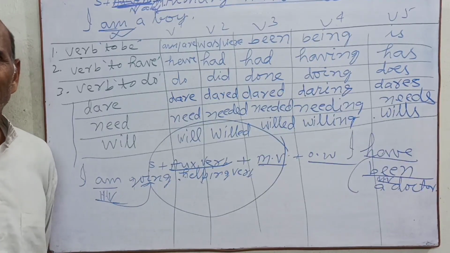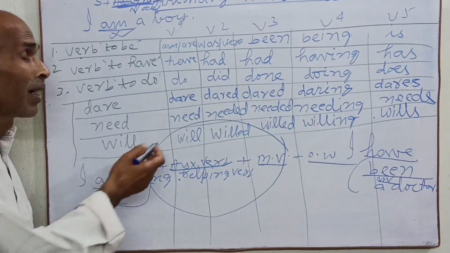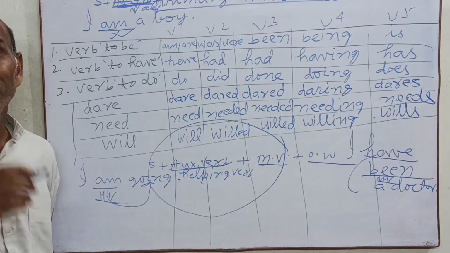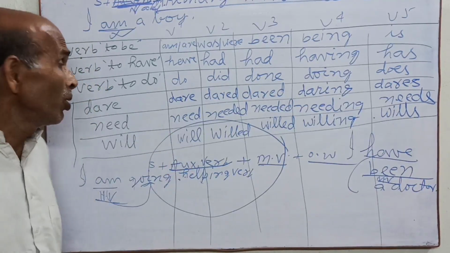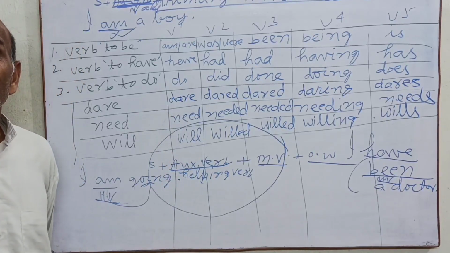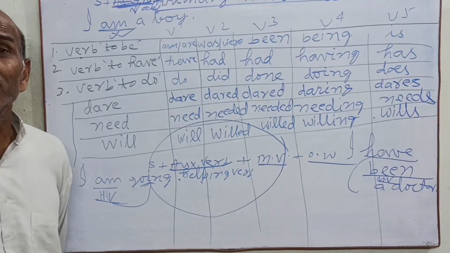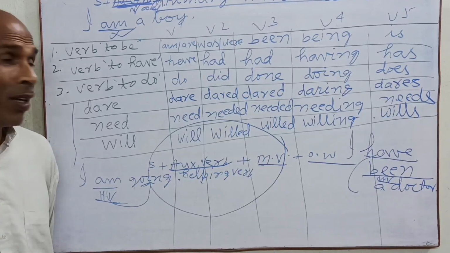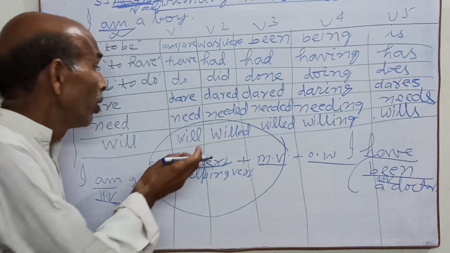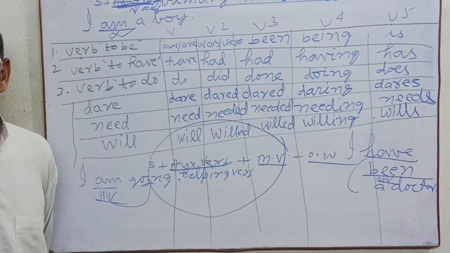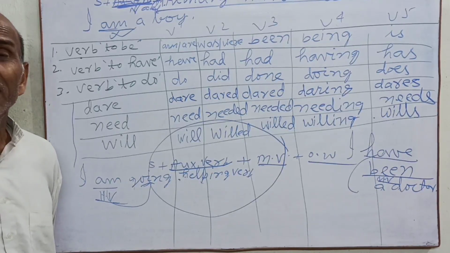According to your grammar, first person takes "shall" and second and third person take "will", and that is your modal verb. But here it is not the modal verb, it is the main verb. Main verb "will" means wish to do something. I will do. I will write.